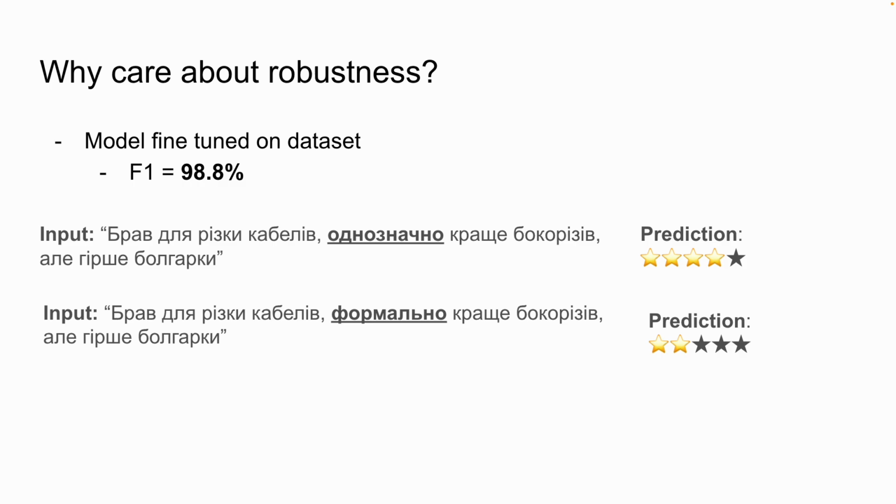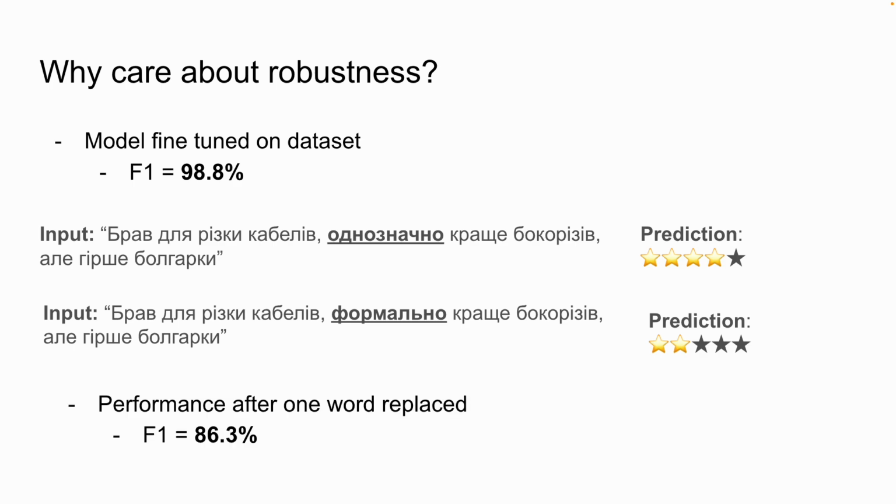It's getting even worse in Ukrainian, where we have rich morphology and a pretty complex language. So, for example, бравлярійські кабелів однозначно краще бокорізів, але гірше болгарки. We replace однозначно with формально: бравлярійські кабелів формально краще бокорізів, але гірше болгарки. And the model prediction changed from 4 out of 5 stars to 2 out of 5 stars, from a good review to a bad one. So it can be a real problem. Also, when we replace just one word, the accuracy can drop from 98 to 86%. So it's only one word. It's a real problem.